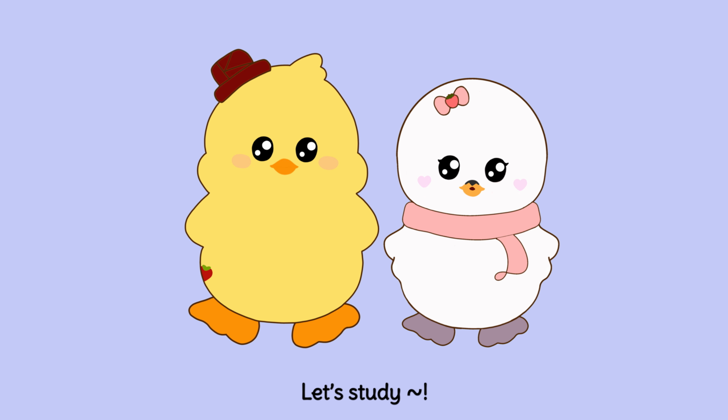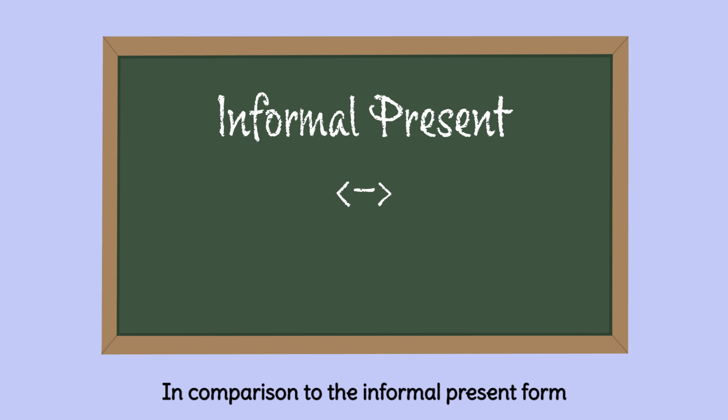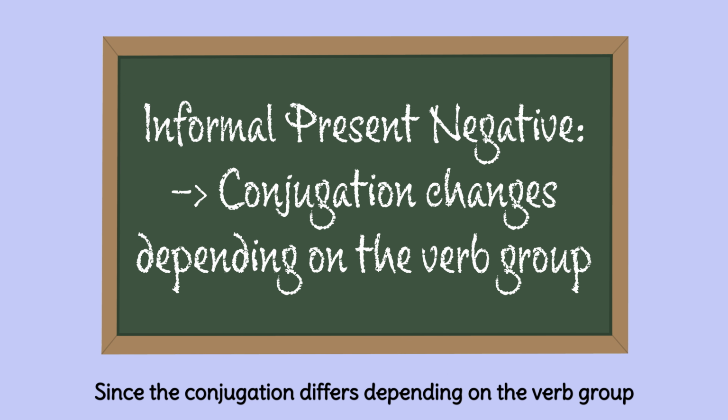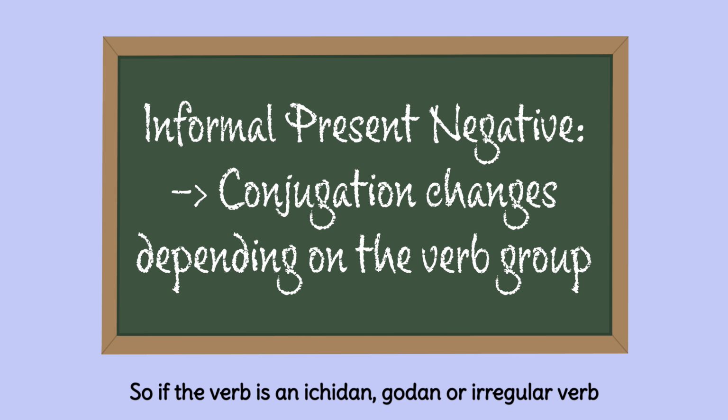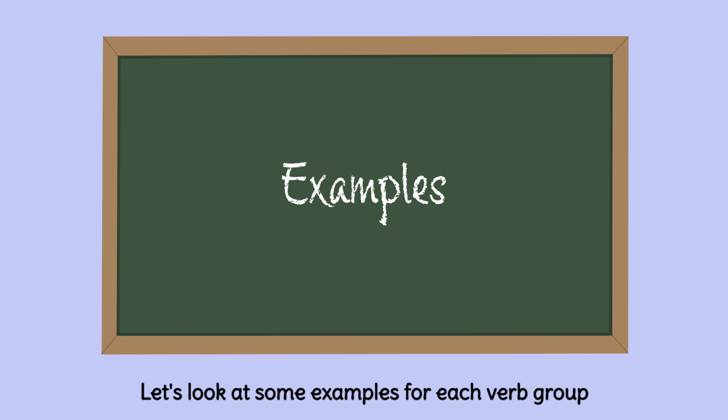勉強しましょう。In comparison to the informal present form, the informal present negative form is a bit more complicated, since the conjugation differs depending on the verb group. So if the verb is an ICHIDAN, GODAN or irregular verb, the conjugation changes accordingly. Let's look at some examples for each verb group.